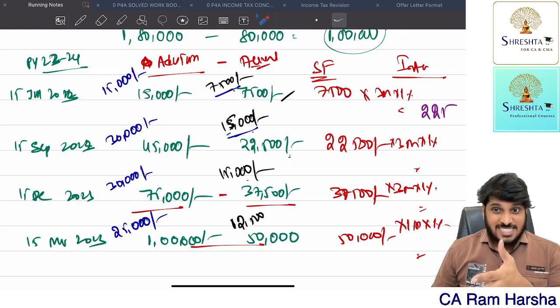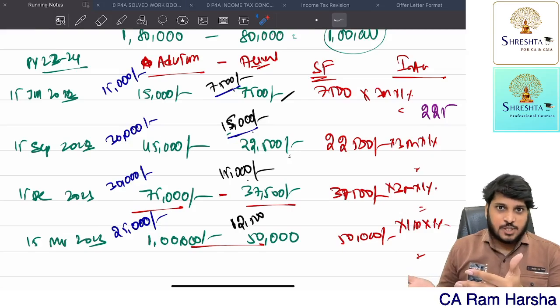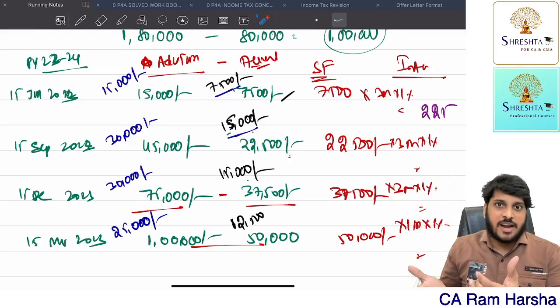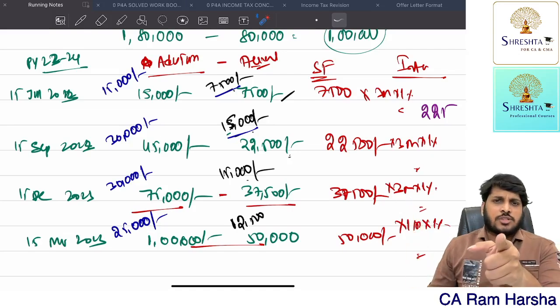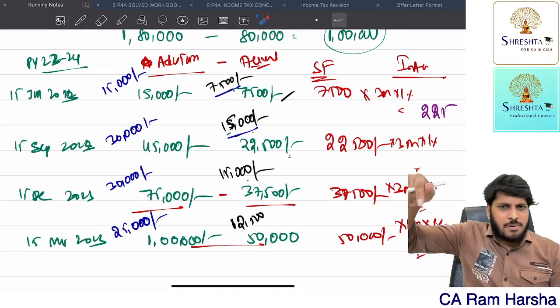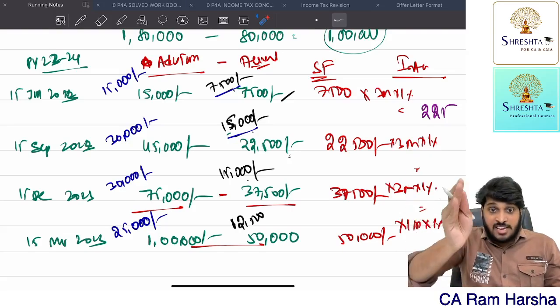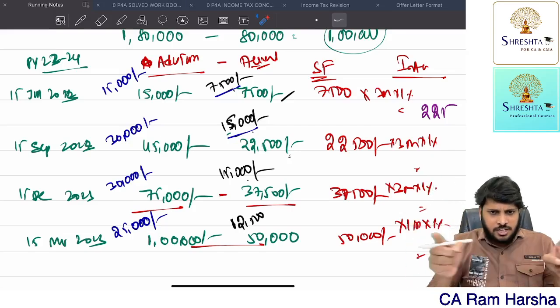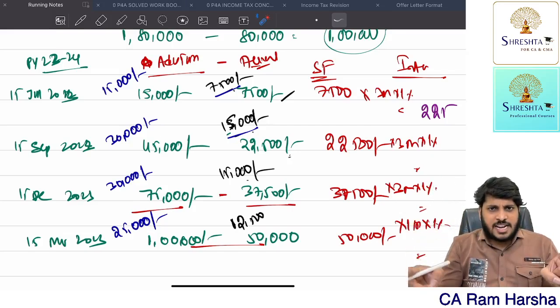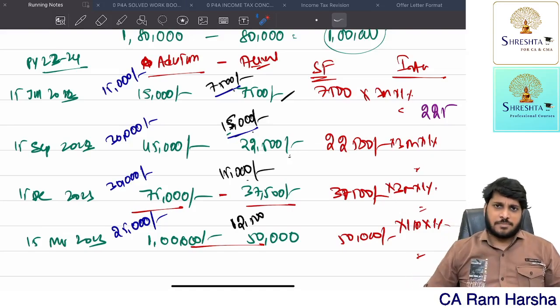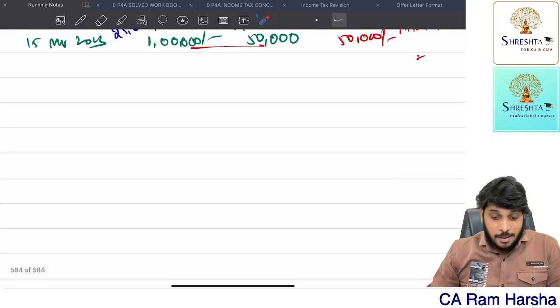Sir, the assessee has not paid tax even in the assessment year, he is paying tax only in July or September. What about that interest? 234B will take care. From April onwards, 234B will take care. Up to 31st March, the previous year closure, whatever shortfall there is in the payment of tax, 234C interest will apply.